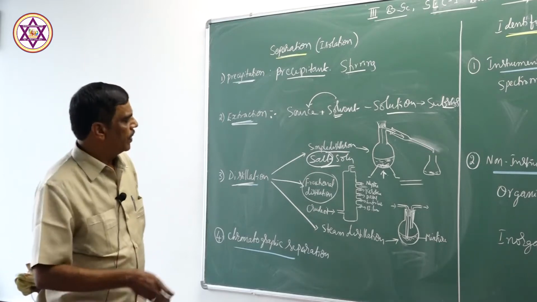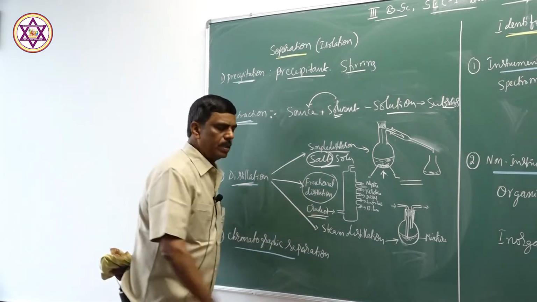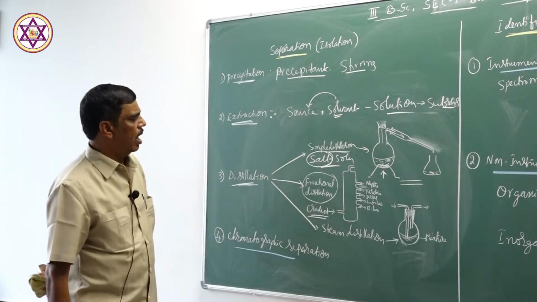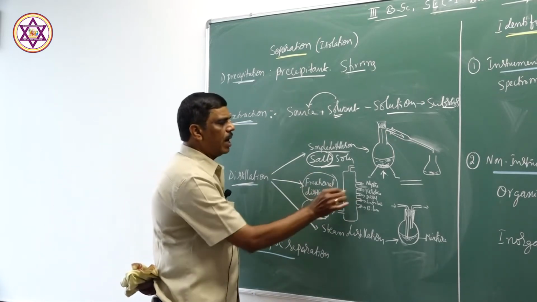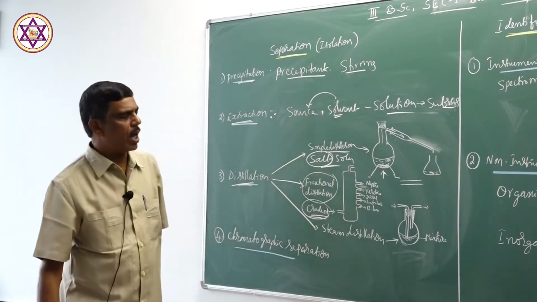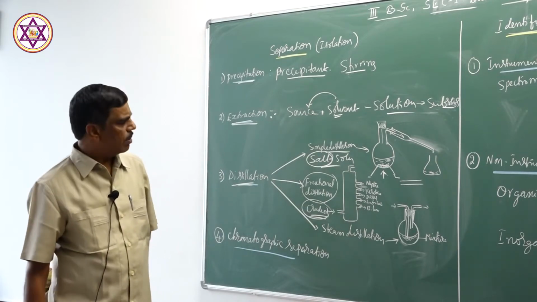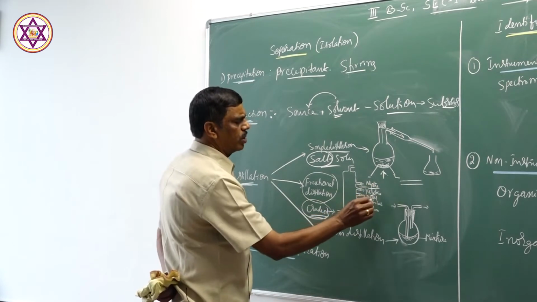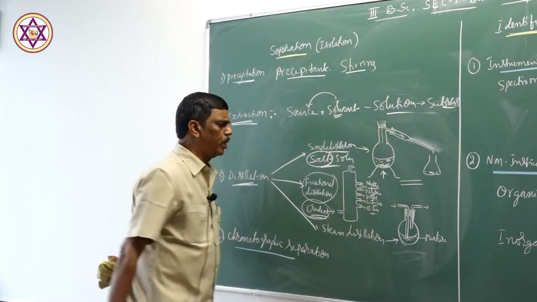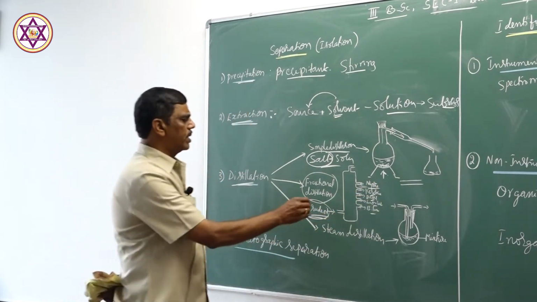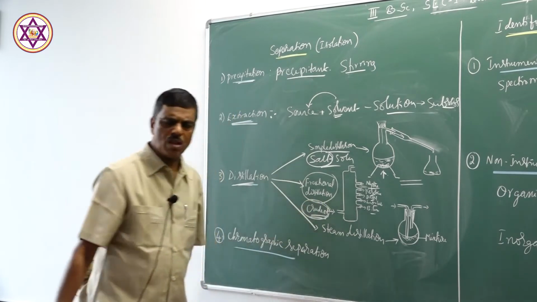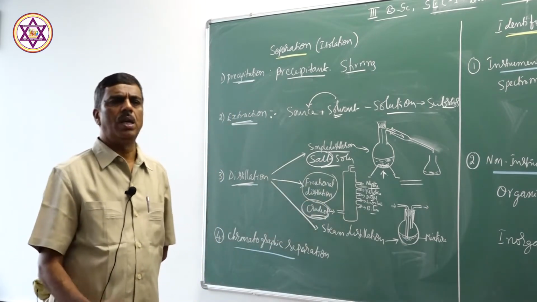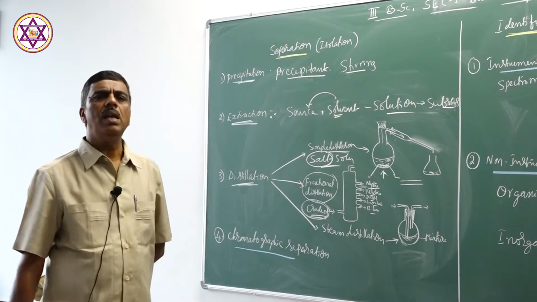For example, in the separation of different components in petroleum, crude oil contains a number of components like naphtha, kerosene, diesel, lubricant, bitumen, etc. So many components are there in the natural oil, petroleum oil. We call it crude oil.